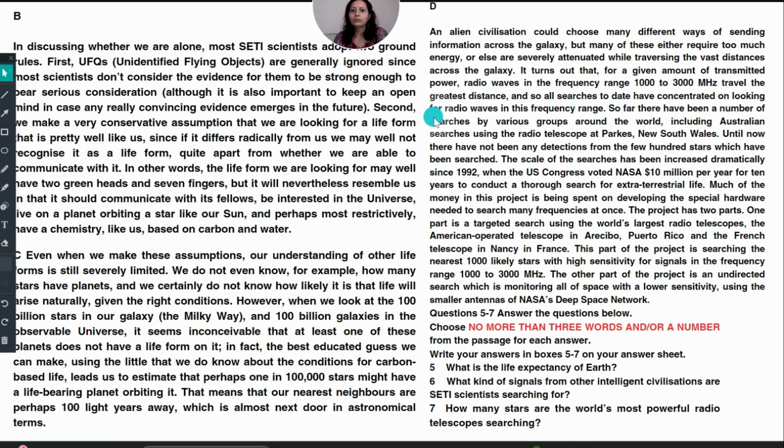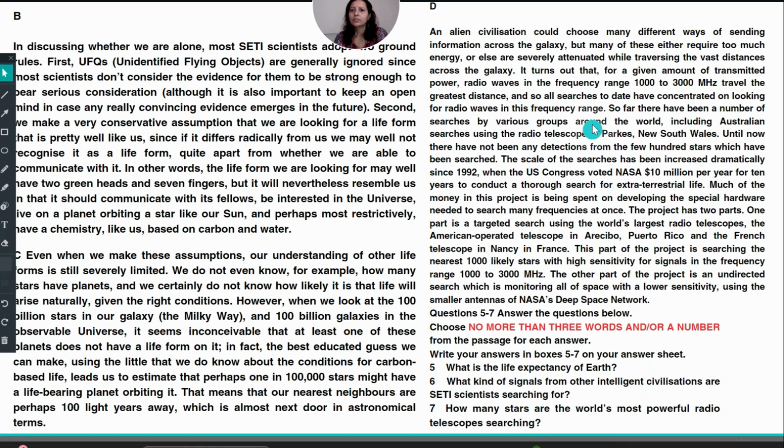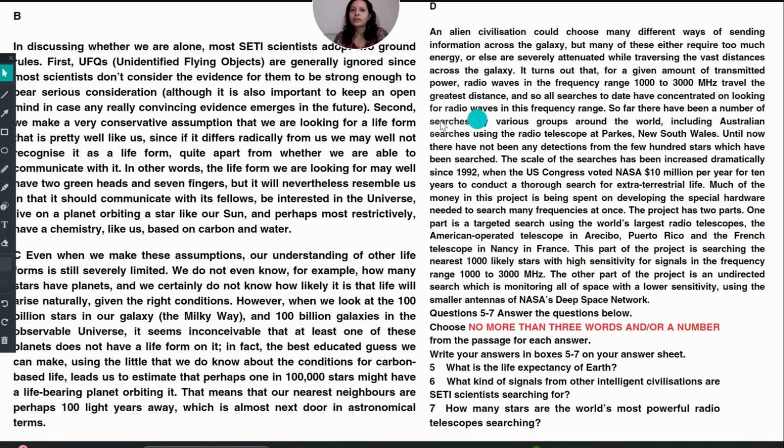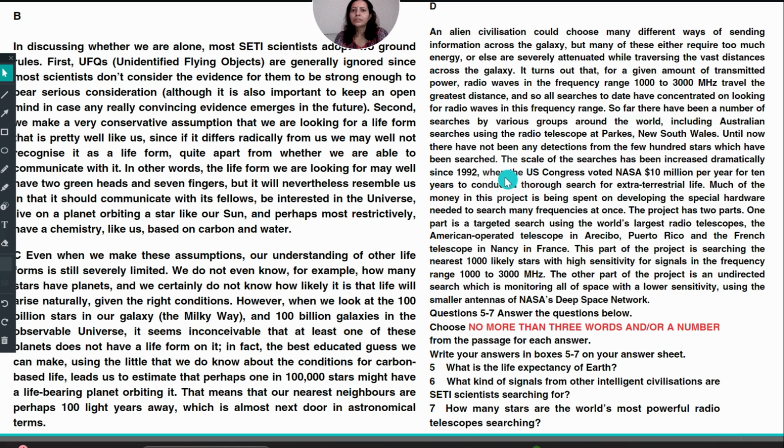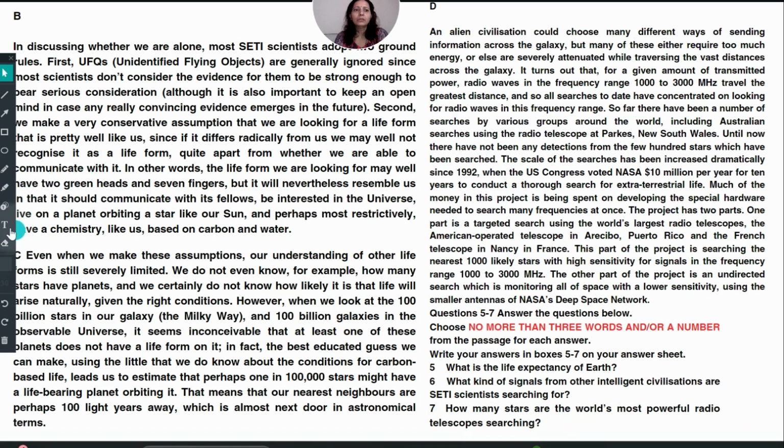Let's read some more information. Again, radio waves, greatest. So all searches to date. The searching word is also there. To date, have concentrated on looking for radio waves in this frequency range. So far, there have been a number of searches by various groups around the world. That is, the SETI group is also there, including Australian searches with the radio telescope. So I will be writing here, what kind of signals? Radio waves. So I will just mark it as the answer, this radio waves will come here.